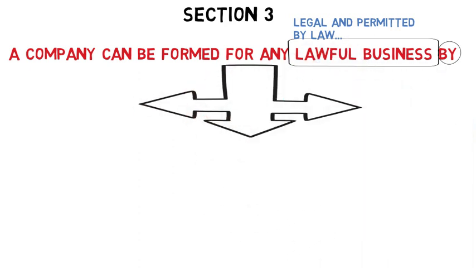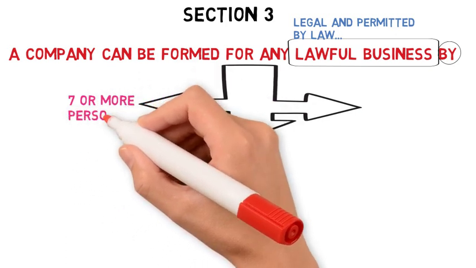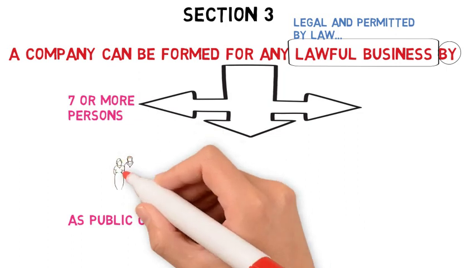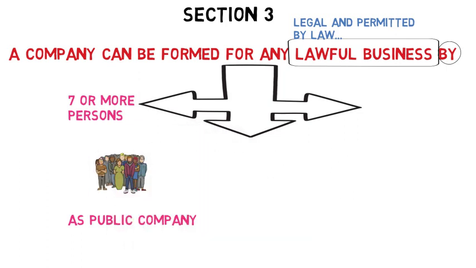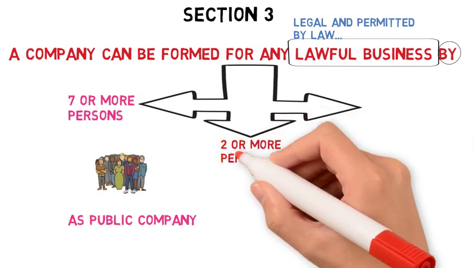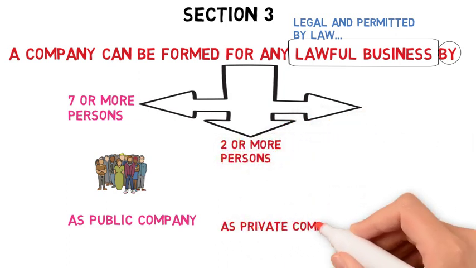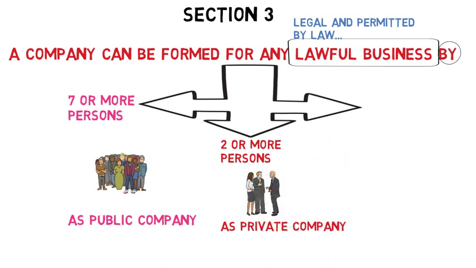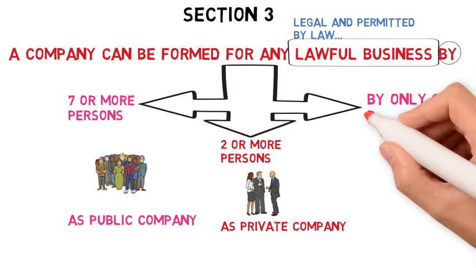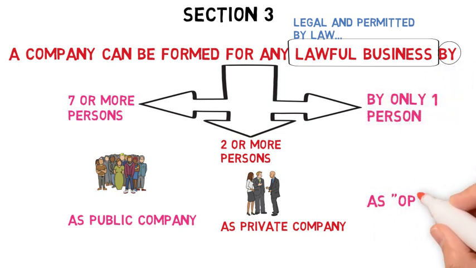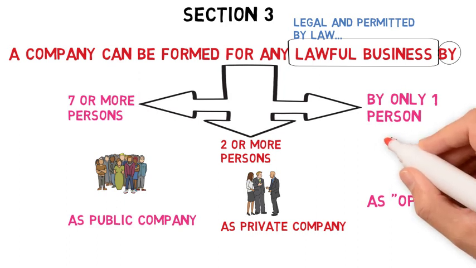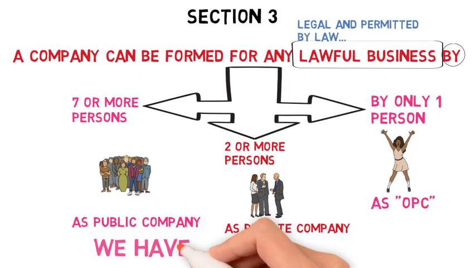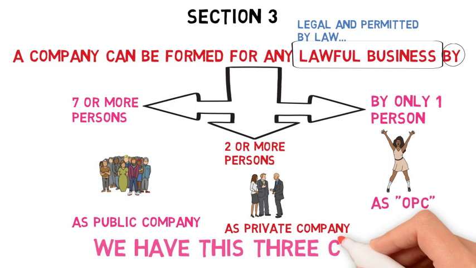first, 7 or more persons as a public company, in which there are 7 or more persons; 2 or more persons as a private company, in which there are 2 or more persons; or by only one person as OPC, in which there is only one person. So we have these three choices. We can form a company, either a public company or a private company or an OPC.